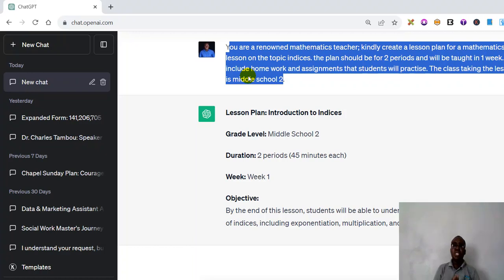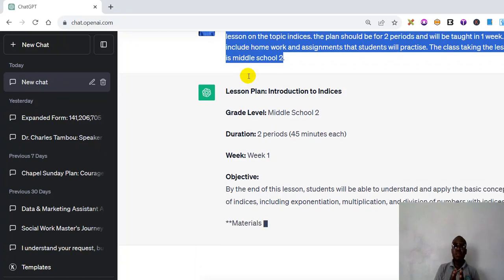In fact, I have a list of about 100 AI softwares and websites that is very beneficial for educators.